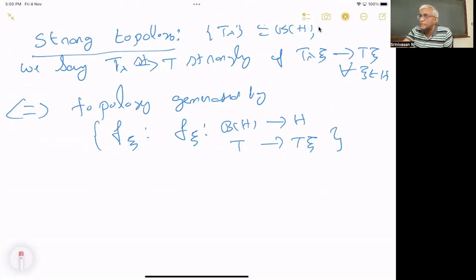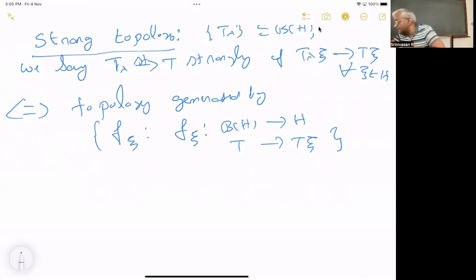How will you define the topology? The functions have to take values in some topological space. Then, since we want all those functions to be continuous, the topology has to be generated by inverse images of open sets. You take the inverse image of open sets, take finite intersections, and then arbitrary unions, and that will give the topology.